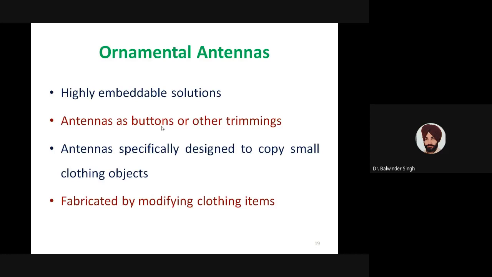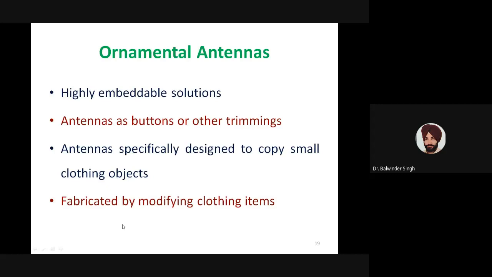These antennas are specifically designed to copy small clothing objects. In ornamental antennas, the antenna shape is copied from the clothing object, so that the antenna can be easily integrated with that clothing object.